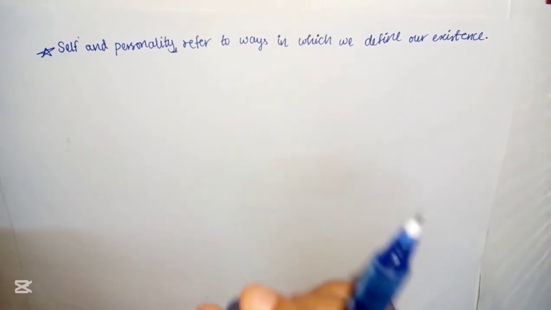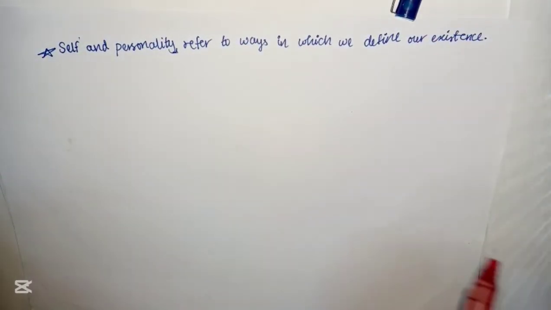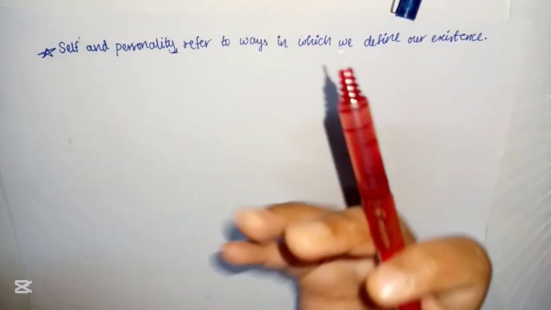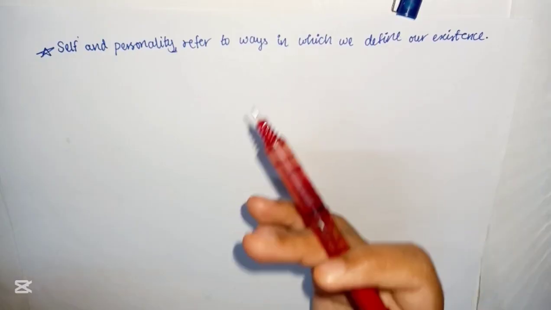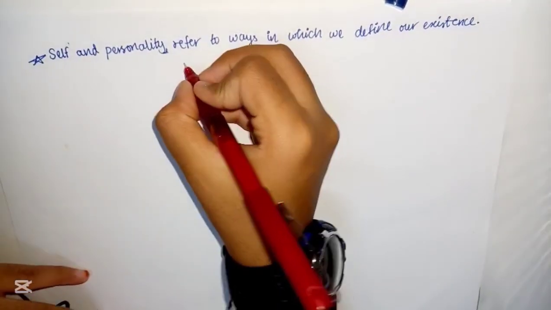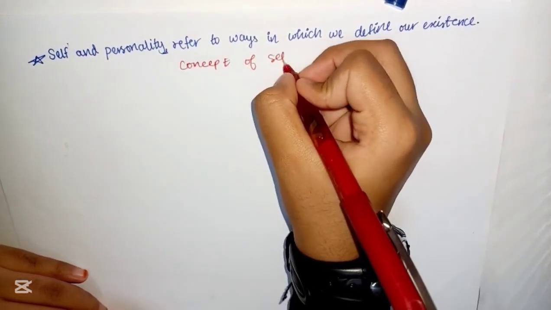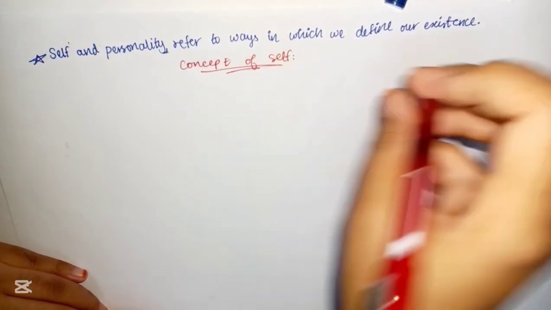Now we're going to learn the concept of self, which includes self-awareness, self-efficacy, and all of that, which we're going to be describing. Next, we'll also learn about identities in this topic. So, concept of self.